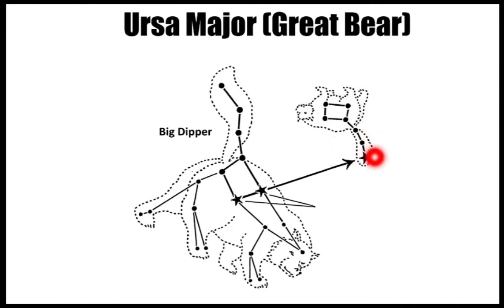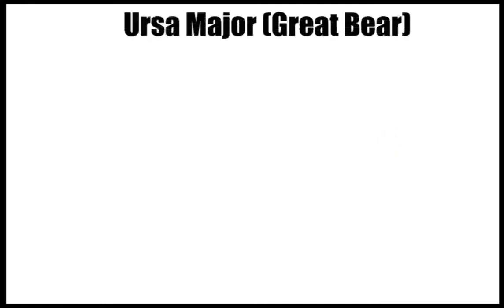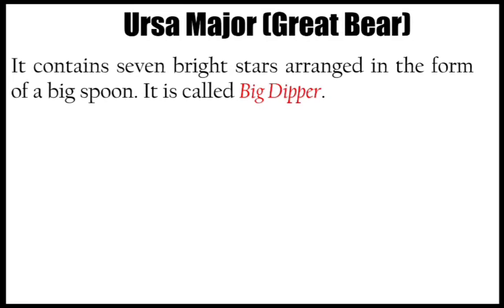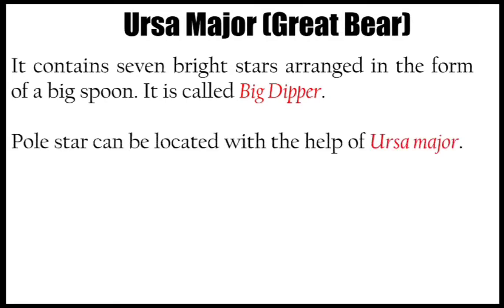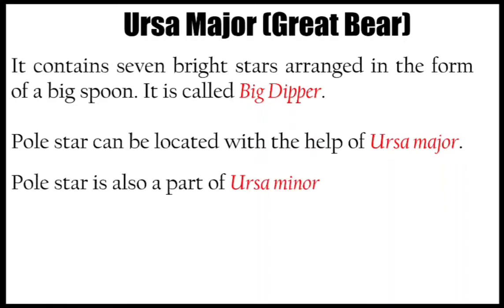And yes, this pole star is a part of another constellation known as Ursa Minor, and in this Ursa Minor also there is a group of 7 stars, and the pole star is a part of this particular Ursa Minor. So this is about the two constellations: Ursa Major, that is Great Bear, and Ursa Minor, that is Small Bear. Now I have already told you that Ursa Major has the Big Dipper, which has 7 bright stars, and the Pole Star is present in Ursa Minor, and it can be located with the help of Ursa Major.